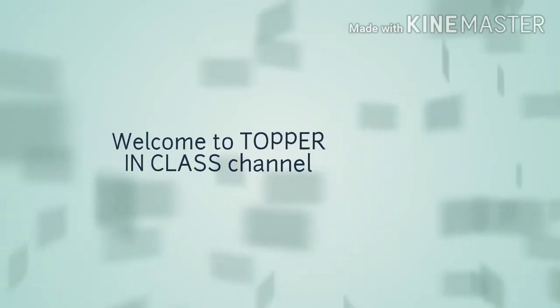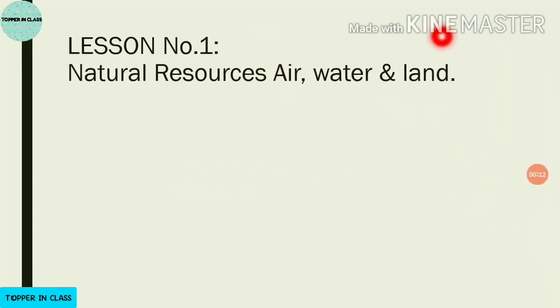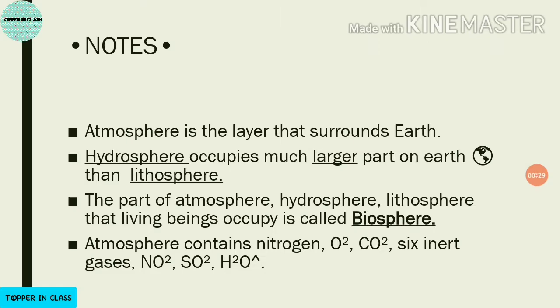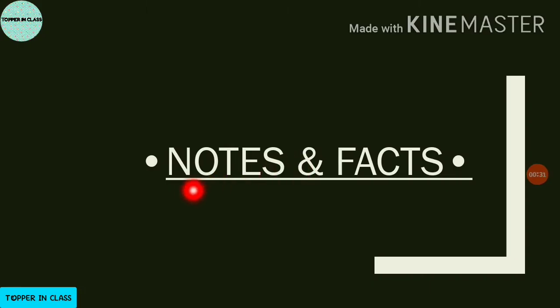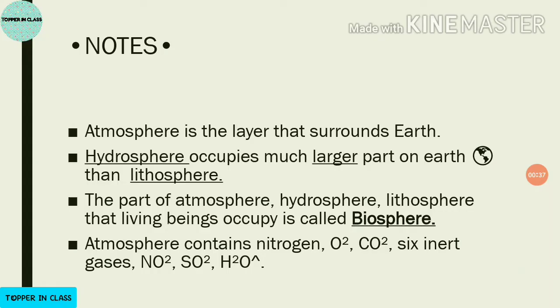Lesson number 1, natural resources: air, water and land. Let me give you a little introduction about this lesson. This lesson is about natural resources, and which are they? They are air, water and land. So as usual, in today's video we are going to see notes and facts. Okay, so let's start.